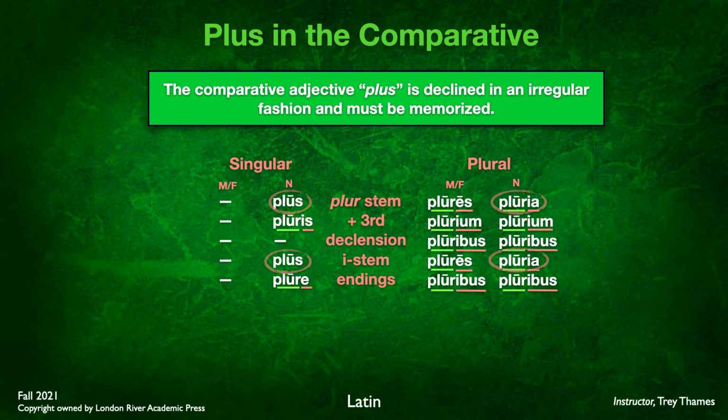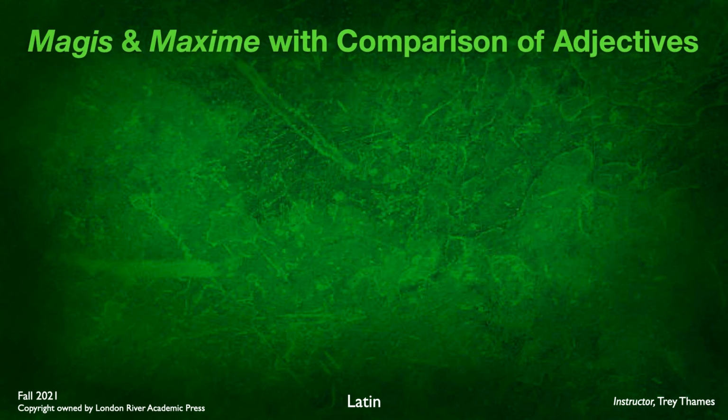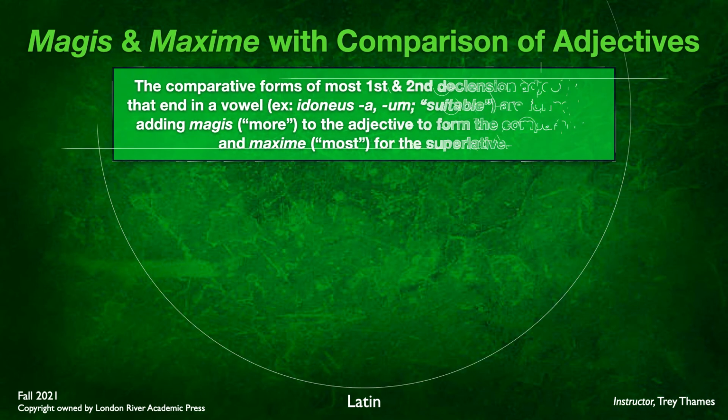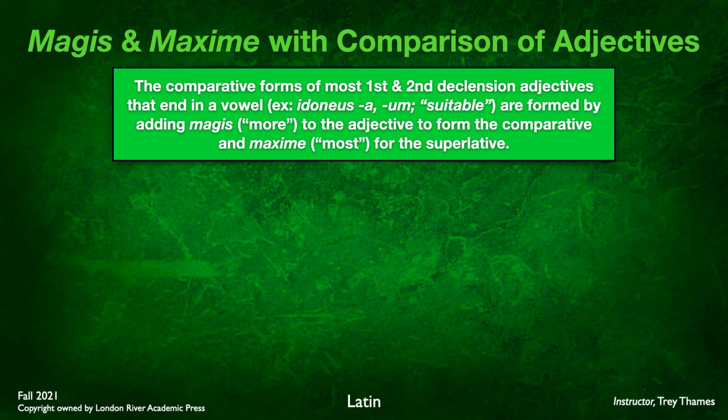All right. Now, one final note. The words magis and maxime with comparison of adjectives. The comparative forms of many or maybe even most first and second declension adjectives that end in a vowel. The example here, idoneus. The stem here is idone-, so it's ending in a vowel. And it's -us, -a, -um, of course, first and second declension endings. This word means suitable.